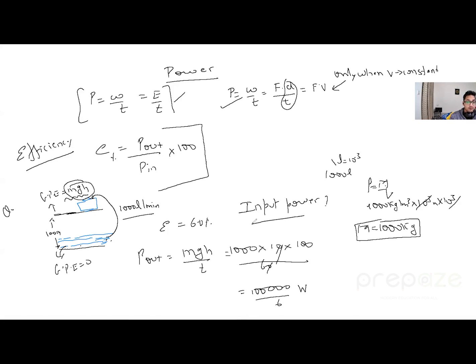Now we need to find the input power. Efficiency is 60%, that is 0.6, which is power out over power in. So the power in is power out divided by 0.6. Whatever the answer is, you can just calculate and solve it. We're not interested in the final answer, just that the concept should be very clear.